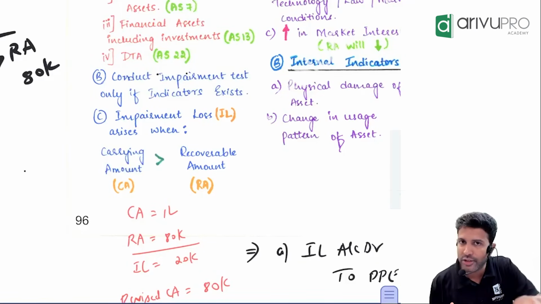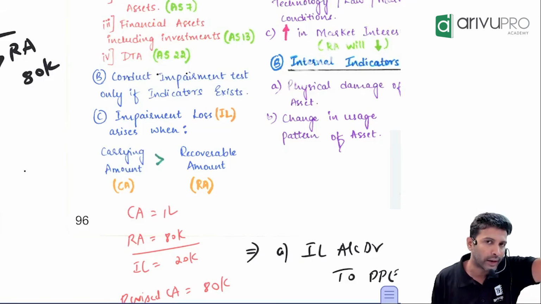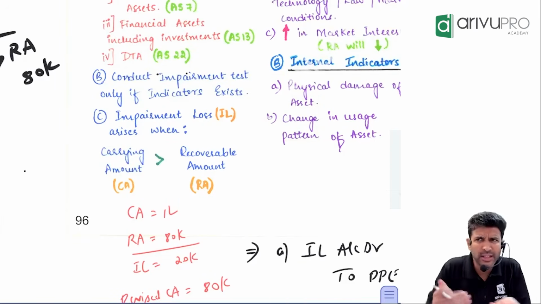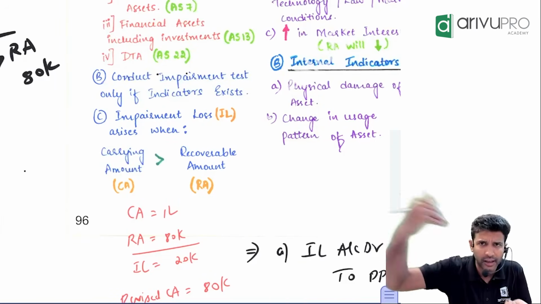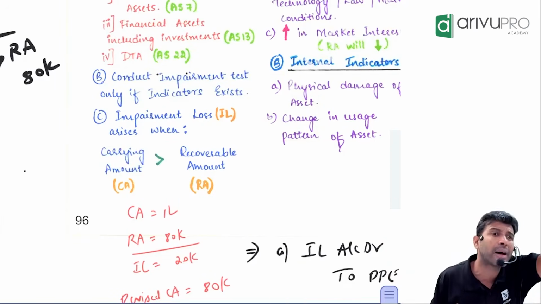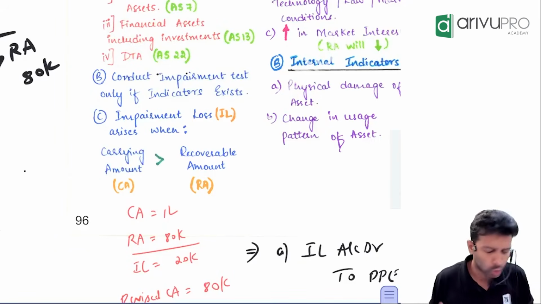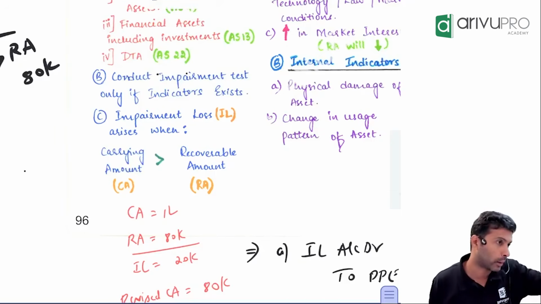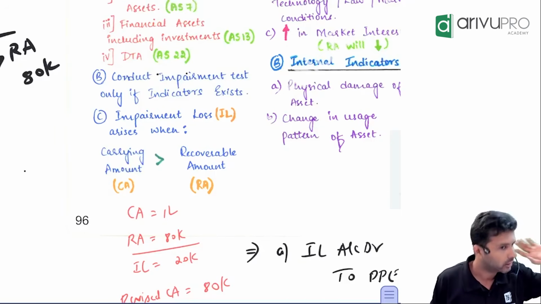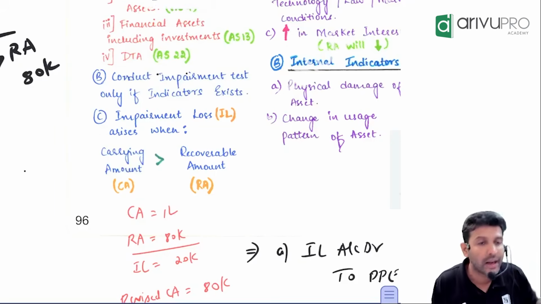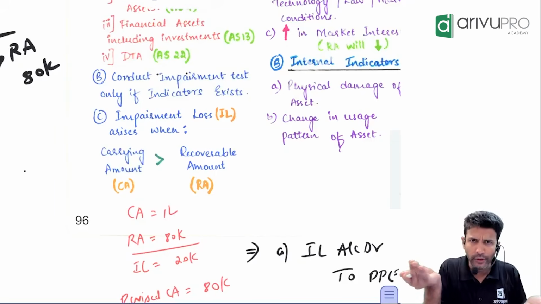Again, what are the two ways to recover the money? One by using, one by selling. Selling price means the amount recovered when you sell a particular asset in the market. Or in a way, can I say market price? Market price will not remain the same every day. Today I may sell it for 80. Tomorrow I may sell it for 75. After 1 month it could be different. So if market price is fluctuating, recoverable amount also will fluctuate, because how do you find recoverable amount?